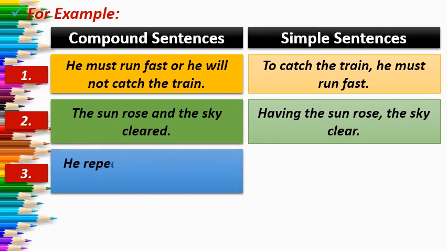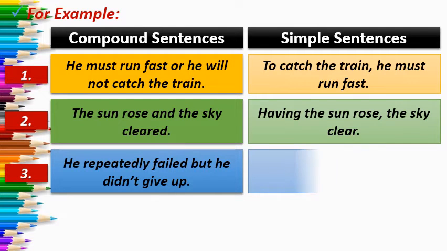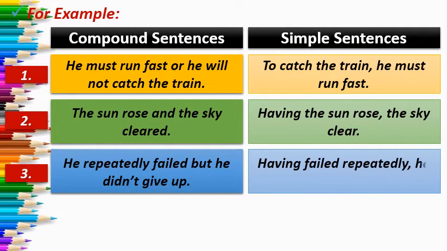Number third sentence is, he repeatedly failed but he didn't give up. So the sentence will be, having failed repeatedly, he didn't give up. As you can see, here we have used a participle, a perfect participle. We have merged two independent ideas, one in a participle and one in an independent clause, to make a simple sentence. So like this you can use either an infinitive, a participle or a gerund to make a simple sentence and